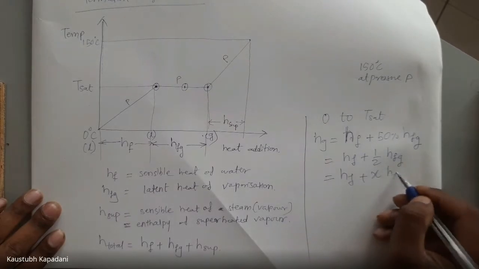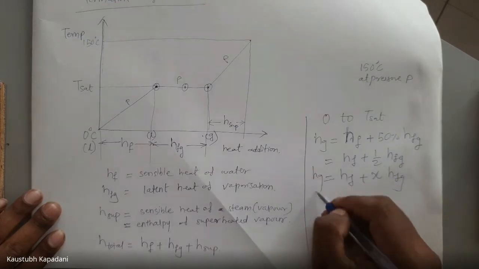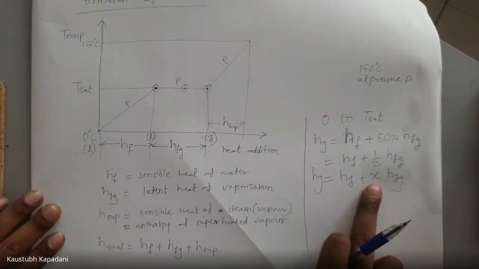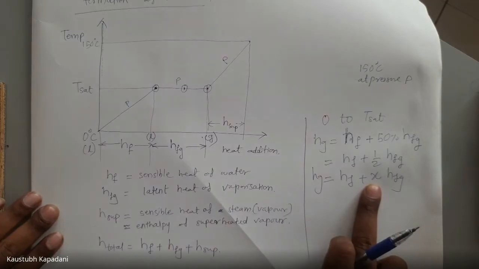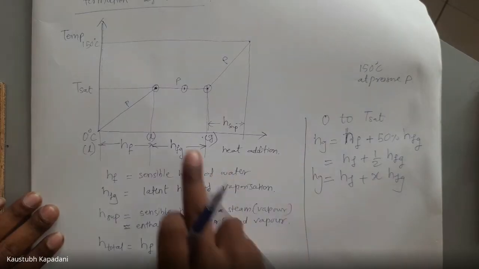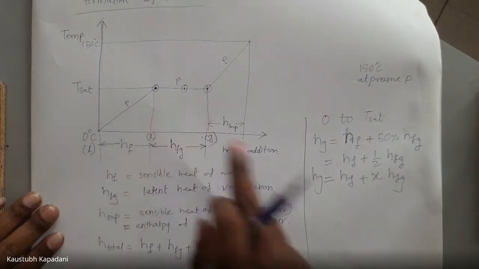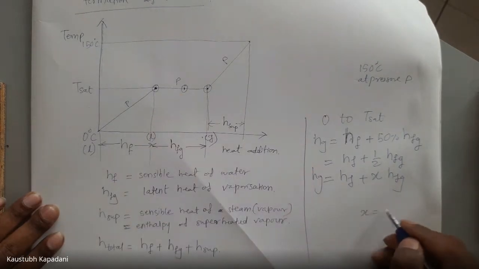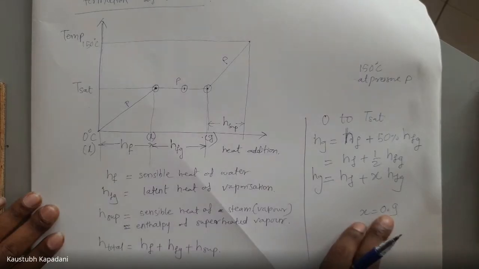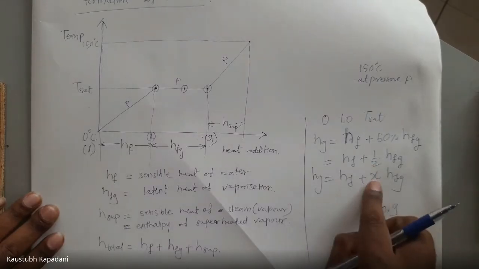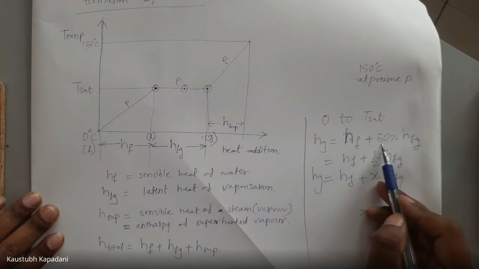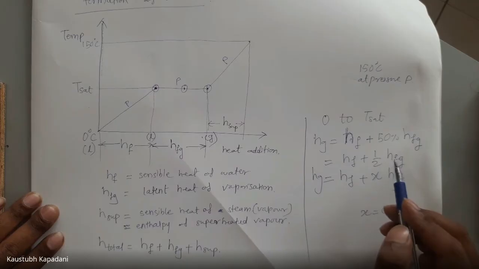I'm using X notation to define what percentage of liquid has been evaporated, has been boiled. If X is 0.9, it means 90% is evaporated, right? If X is 0.5, that is 50%, 50% of the water has boiled.